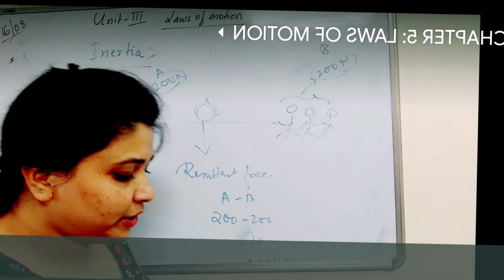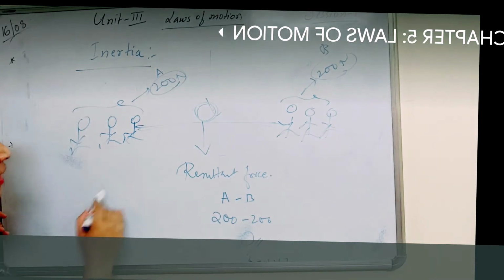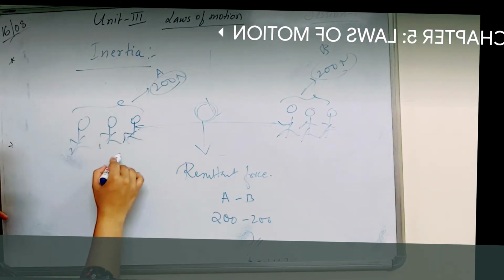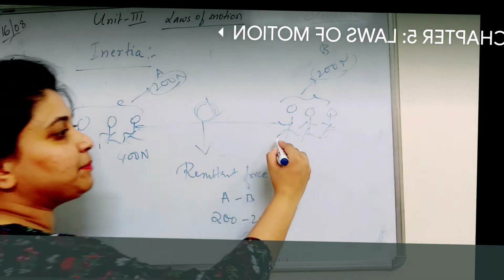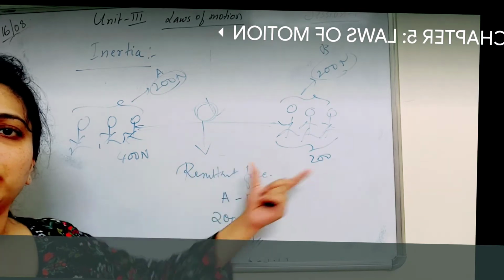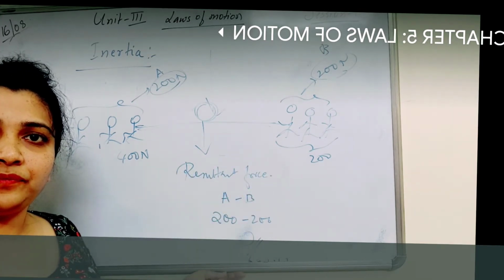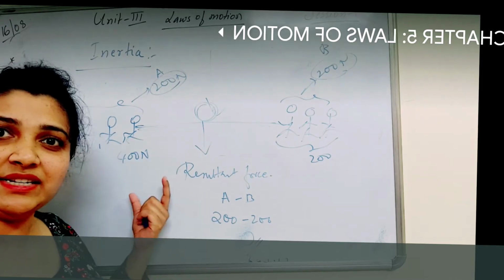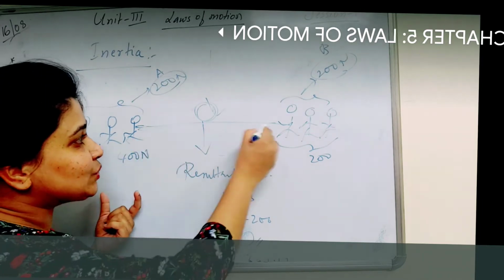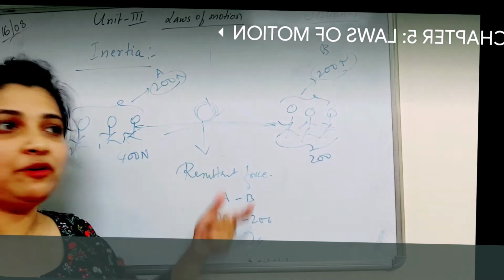Okay? So now what do you mean by unbalanced force, children? Unbalanced force is nothing but, now suppose these three people are applying a force of 400 Newton instead of 300 Newton. And here they are applying again 200 Newton. So which force is greater? 400 or 200? Which force is greater? 400 is greater, right? So this rope, who will pull it better? These people will pull more or these people will pull them?